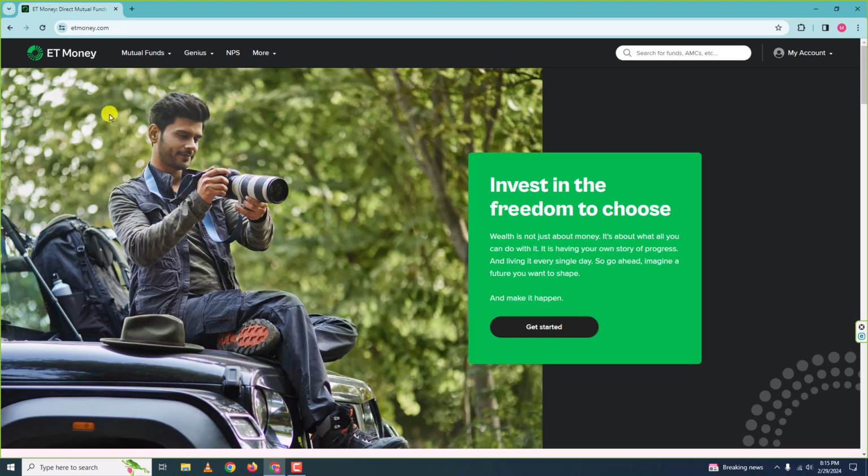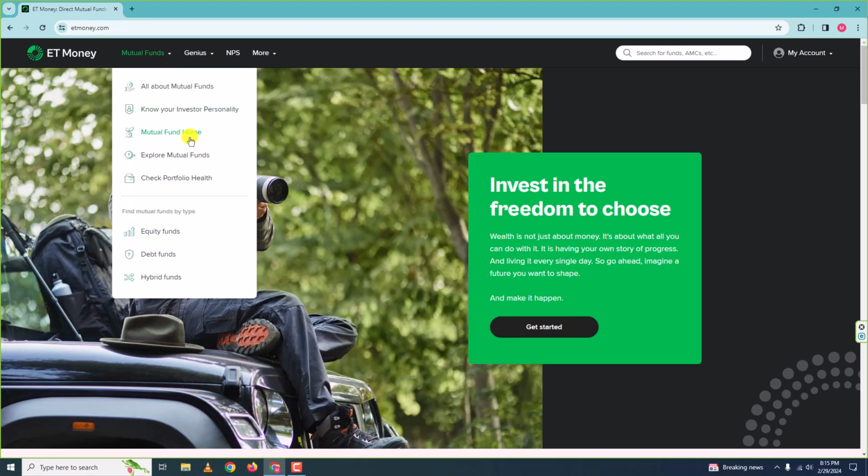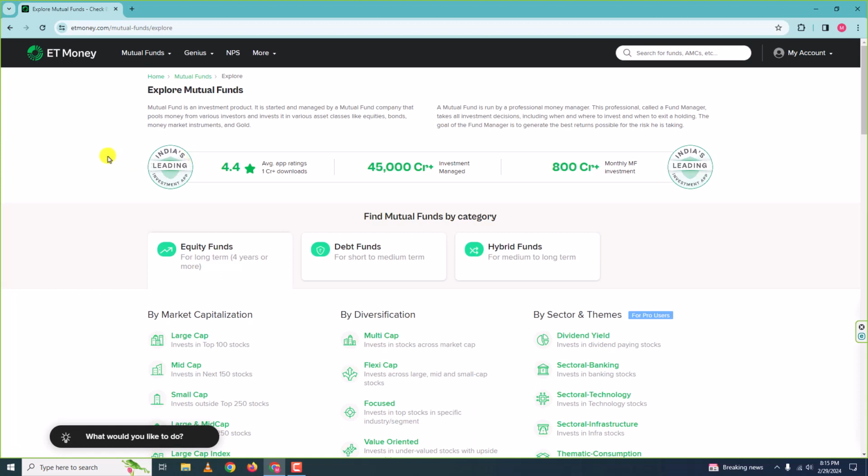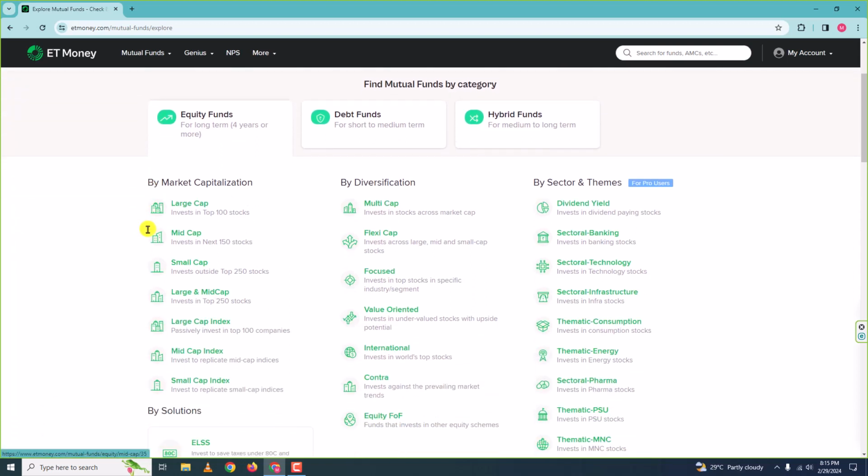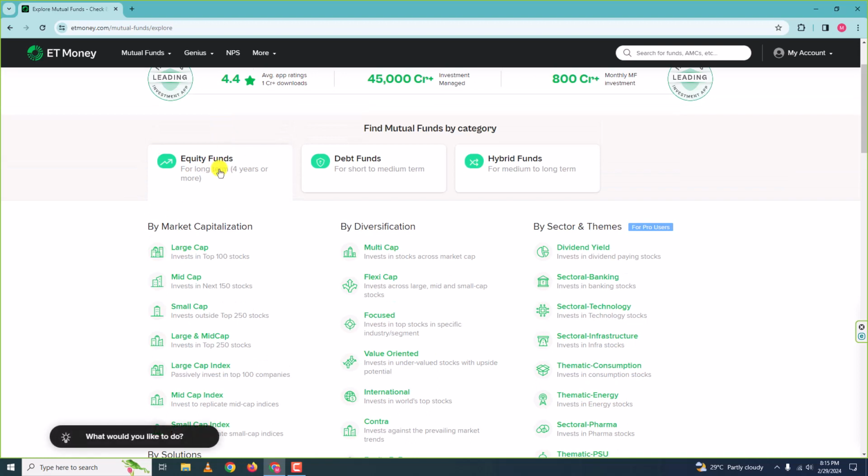Okay, I am in etmoney.com and here I will go to mutual funds and click on explore mutual funds. When I do that, this page loads up and here you can see a lot of categories of mutual funds, and all these categories are subcategories of equity funds. So the main categories are equity funds, debt funds and hybrid funds. Under equity funds there are these many classifications or categories.